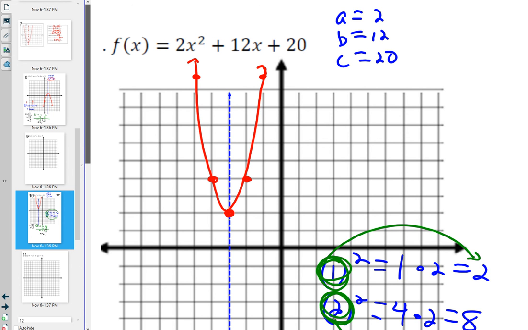All right, on Monday we move on to vertex.